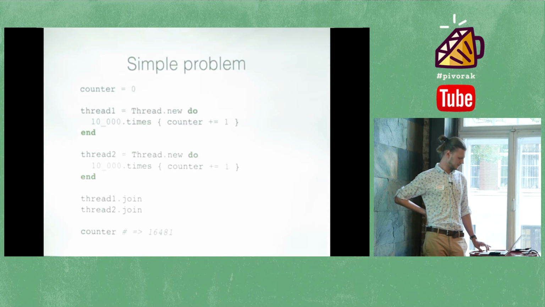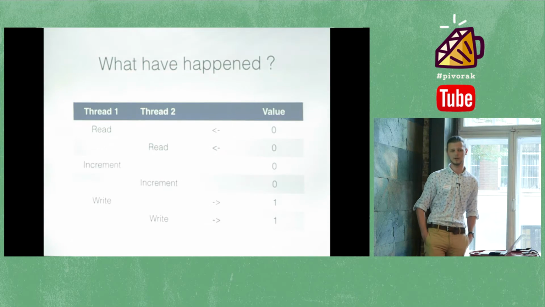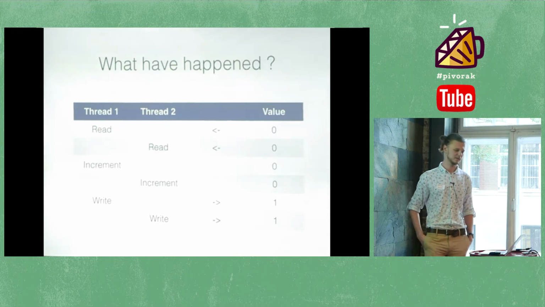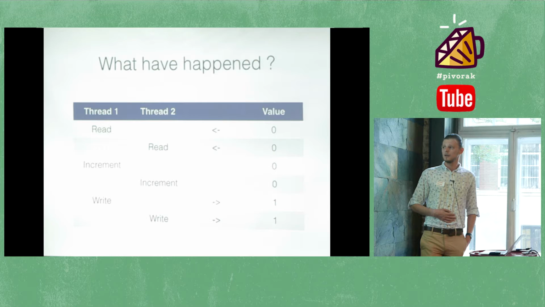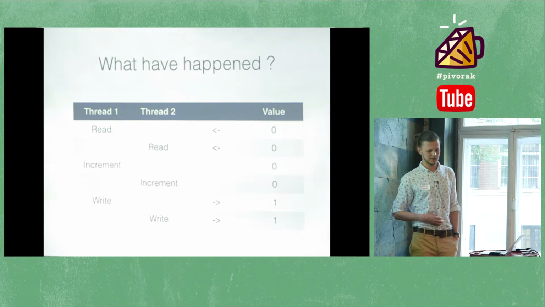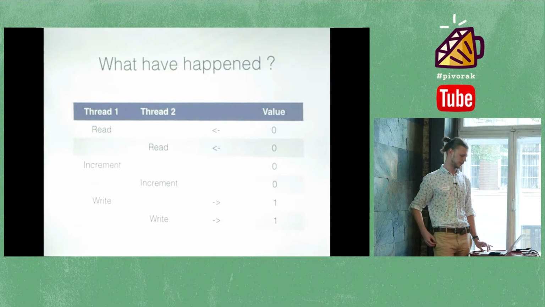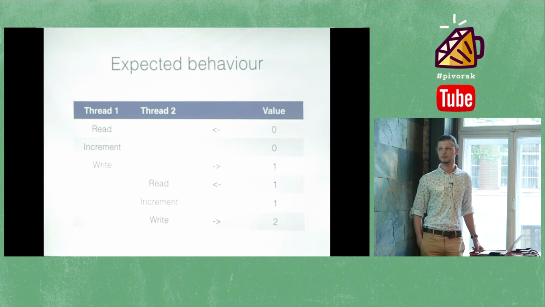So why does that happen? Basically, this is what interpreters do. First of all, thread 1 reads the value of a counter, thread 2 reads the value of a counter, then they increment them inside of thread memory and then try to write it back. So this basically means that the increment operation is not atomic, or we can say that it's not mutually exclusive. The expected behavior for us in this case would be something like that, right? So wait until thread 1 finishes the job, and only then go to thread 2.